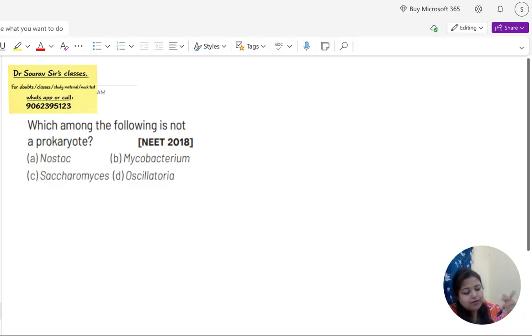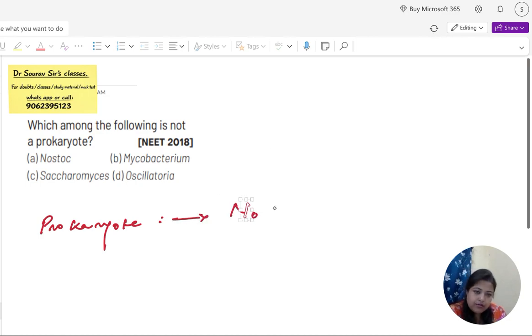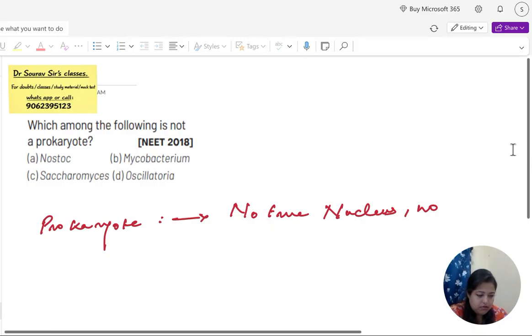See, prokaryotes have no true nucleus and no membrane-bound organelles.